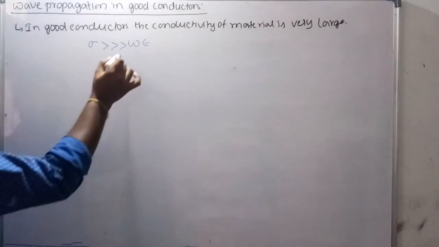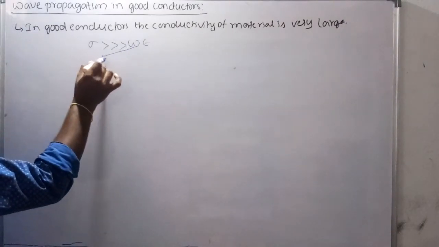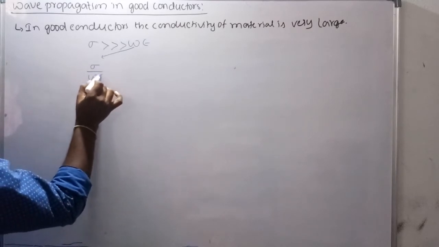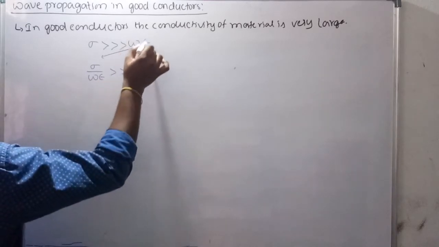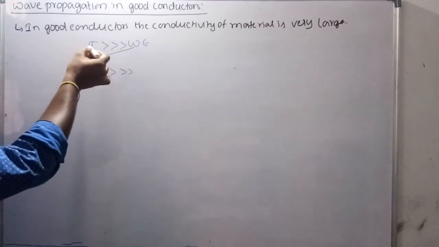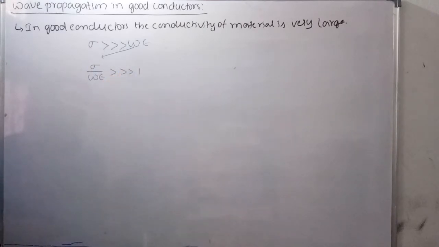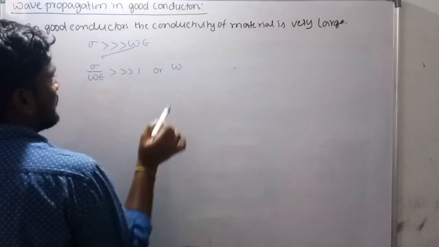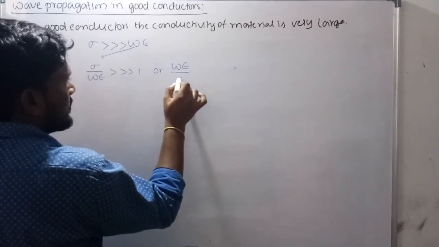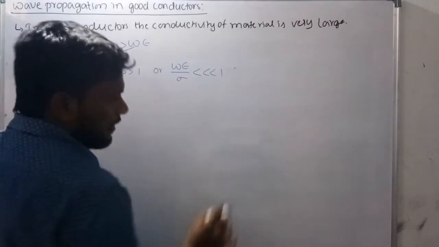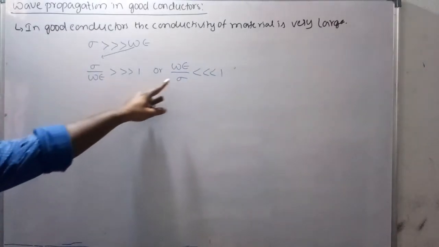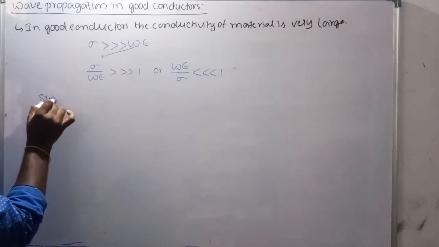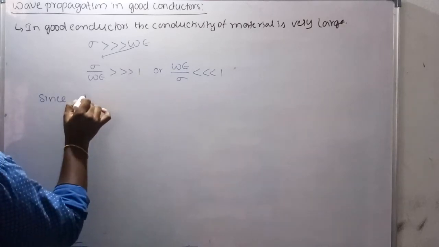Now if you bring this term across the greater-than symbol, it becomes sigma by omega epsilon is much greater than 1. Or you can also write this expression as omega epsilon by sigma is much less than 1.